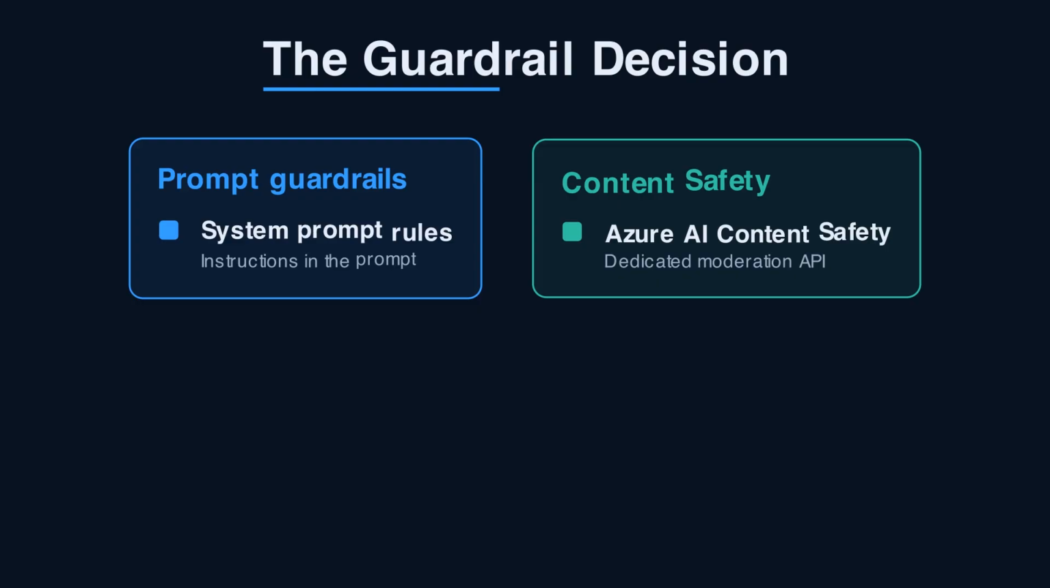You can write your safety rules directly into the system prompt, or you can call Azure AI Content Safety, a dedicated moderation service. Most teams pick one out of habit. That's a mistake. In the next few minutes, I'll give you the criteria that actually matter, where each approach fits, and why the right answer is usually both, layered deliberately.